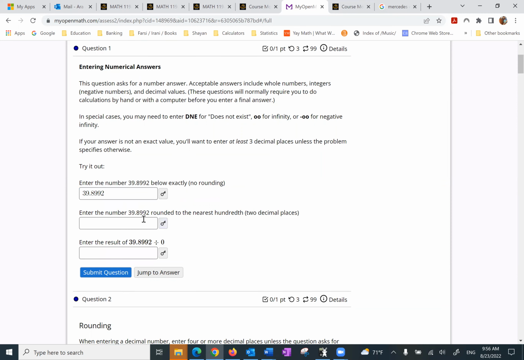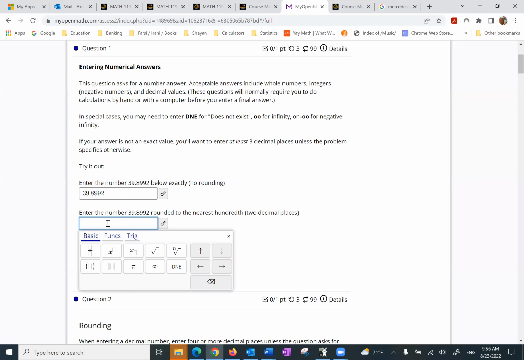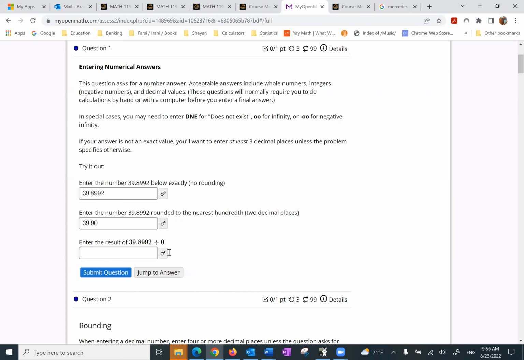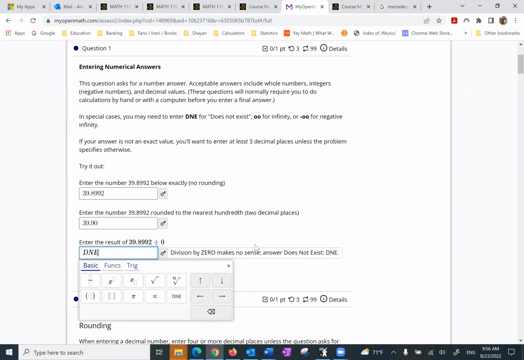The second one, rounded to the nearest hundredth. So we have 39 point, and I put the first one, 8, and the next one is 9, because after 9 is 9, it should go up to 10. So I should have done 8, and then 9 goes up. Since 9 goes up to 10, that means I got to put 9, 0. And can I divide by 0? No, it's really undefined, but I put does not exist.